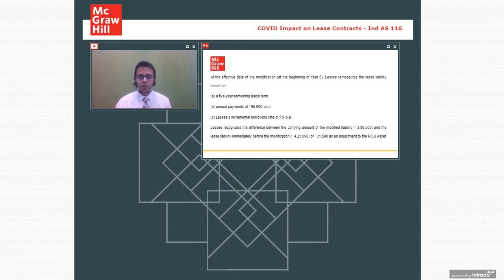Is there an effect on income tax provisions? Yes, deferred tax impact will be more, and MAT calculations will change. I will not be able to cover it over here, but deferred tax definitely has an impact, whatever the tax rate. We'll have to take a complete illustrative example to understand the income tax provisions, as it will take a lot of time to understand that aspect as well.